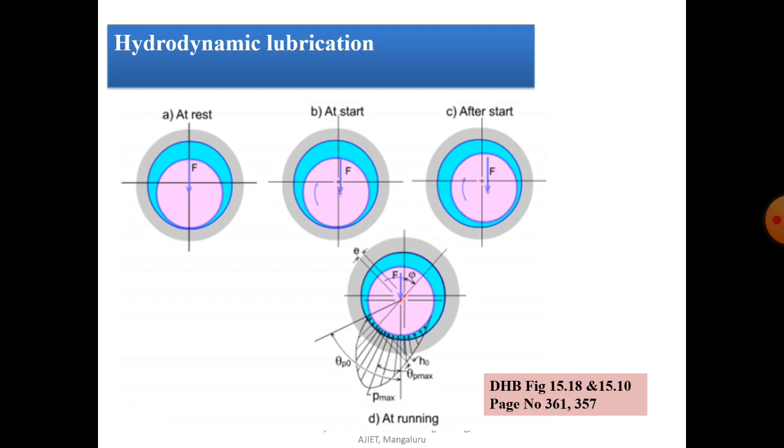Whatever the bearing works on this principle, we call it a hydrodynamic lubricated bearing. So you can see all this diagram from figure 15.18 and 15.10, that is page number 361 and 357 respectively. So this is the pressure plot you can see here. There will be a P max at a certain location, which you can measure with respect to angle, where the maximum pressure occurs.